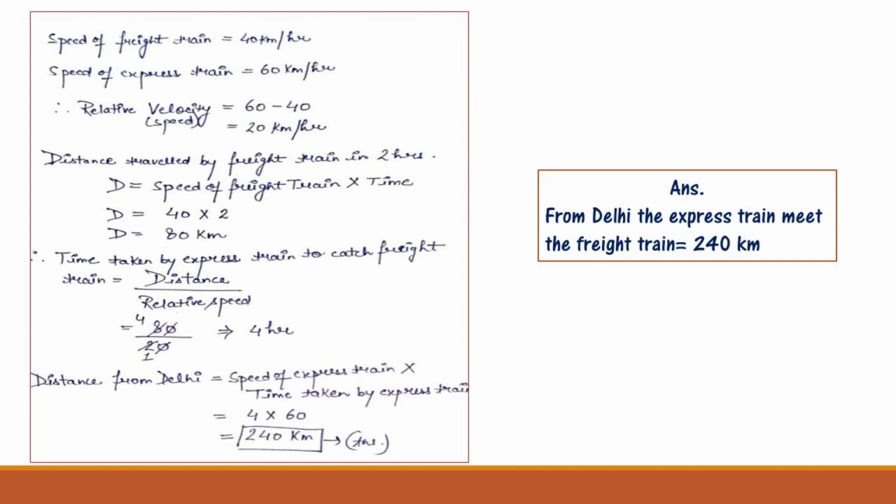Now you have to find the distance from Delhi, that is speed of express train multiplied by time taken by express train. We have already found this value, we will put it here, that is 60 into 4, that is 240 km. So the answer is, from Delhi the express train meets the freight train at 240 km.